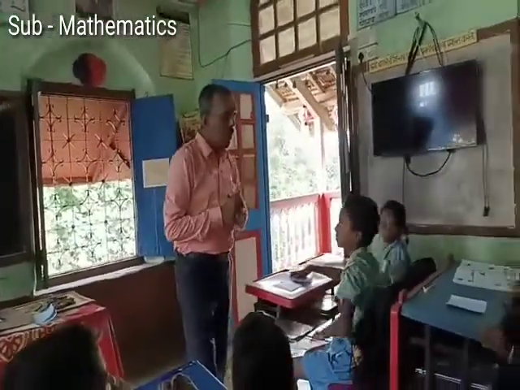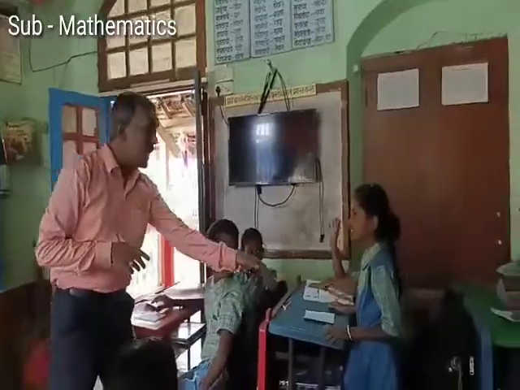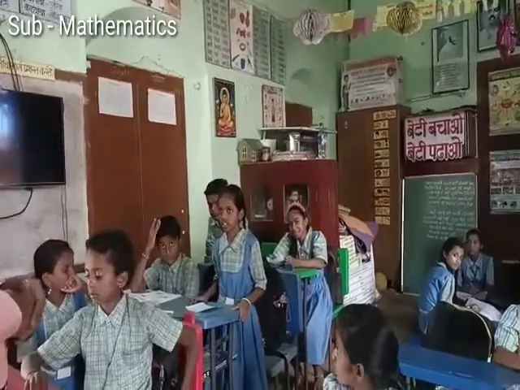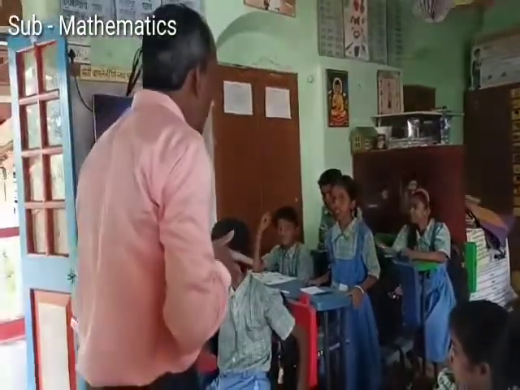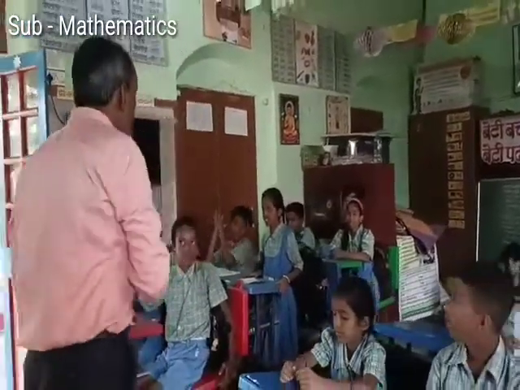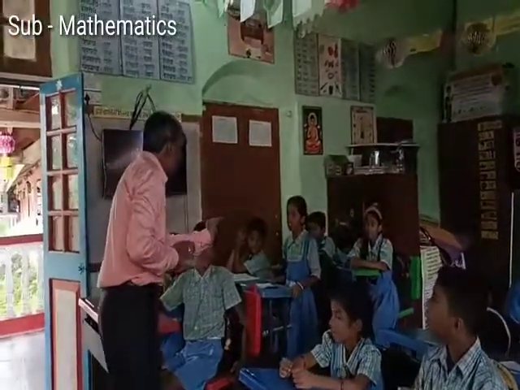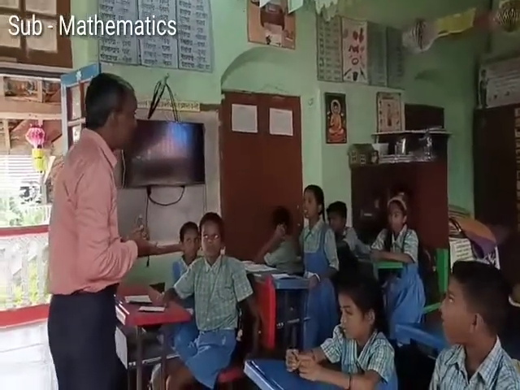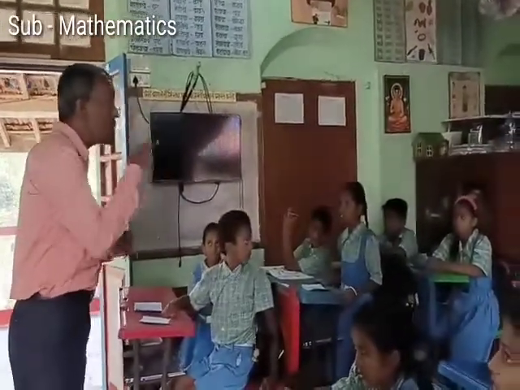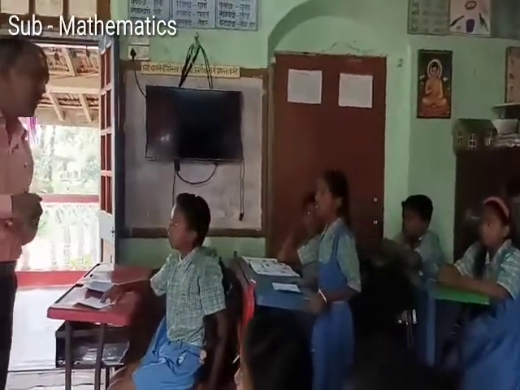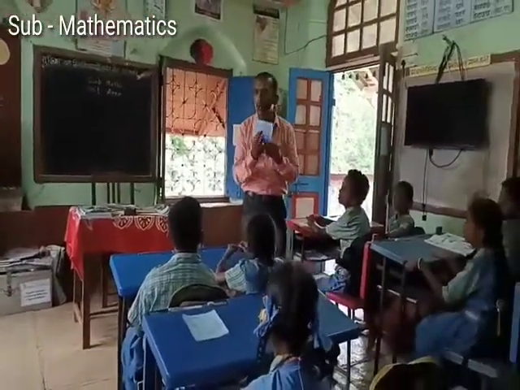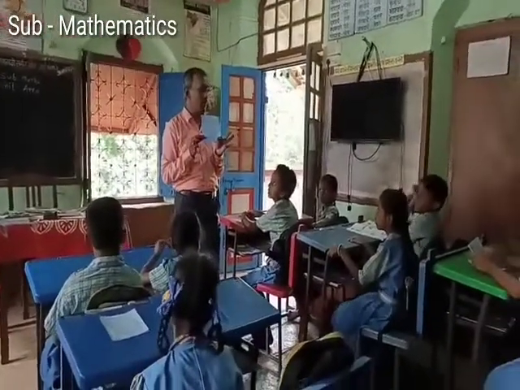Now, Arya, you have got one figure. What is the name of the figure? Can you say? Yes, it is square. How many sides are there? 4 sides. Very good. And all the 4 sides are equal. What is the measurement of one side? 9 centimeter. And what is the total measurement of all 4 sides? 36. So perimeter of this figure is 9 into 4, that is 36 centimeter.